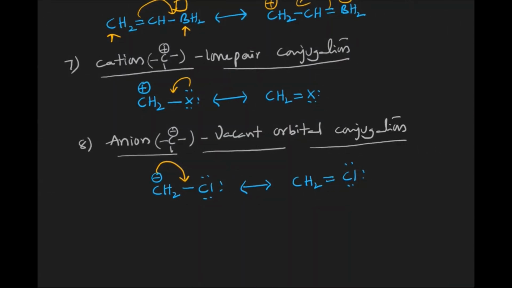Then the seventh one is cation lone pair conjugation. A lone pair and a cation are involved. Lone pair electrons are there and cations are there. How the cations can accept the electrons we have already discussed: they have an empty p orbital, so they can accept the lone pair. After accepting, the positive charge becomes neutral, and the neutral one which donates the electrons gets the positive charge.